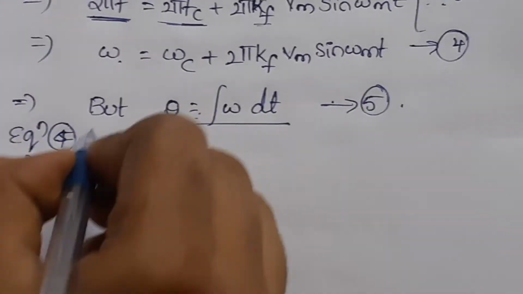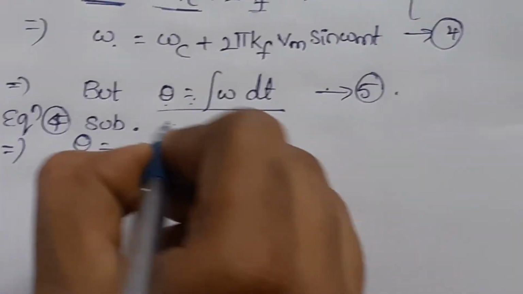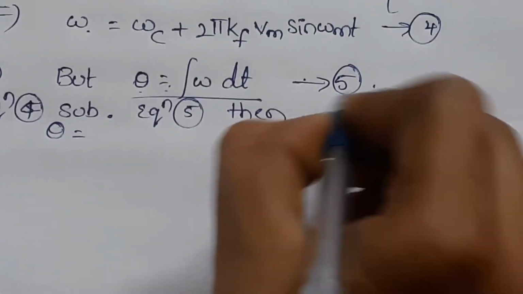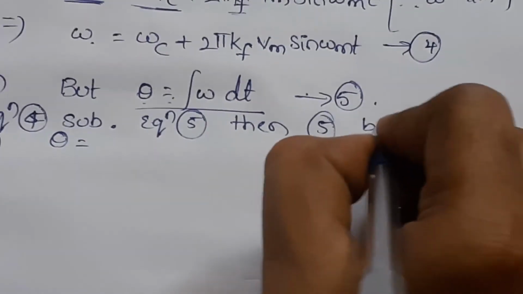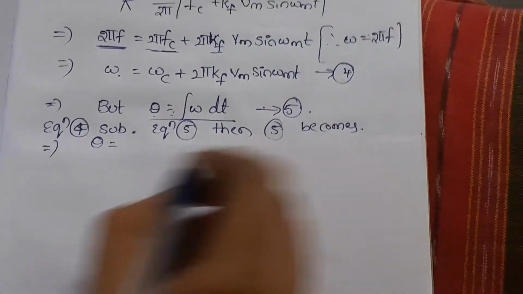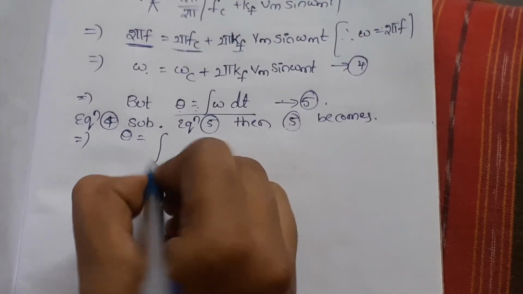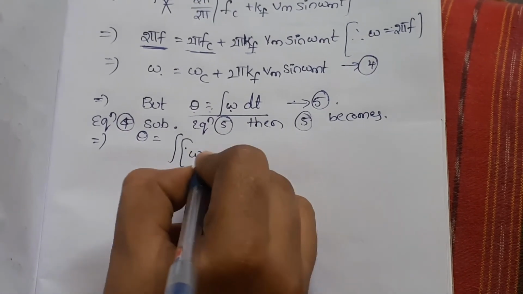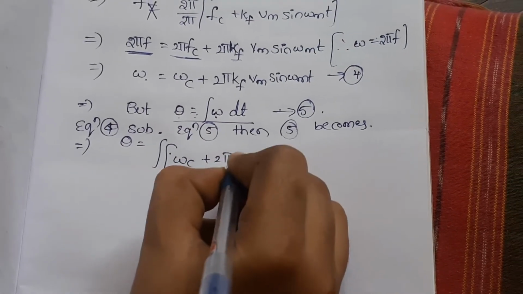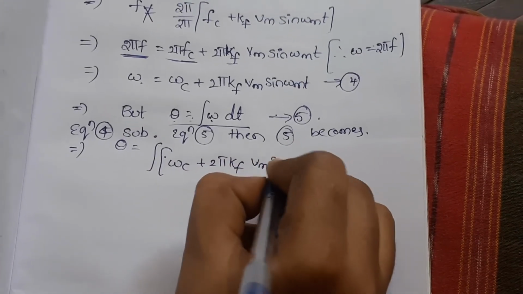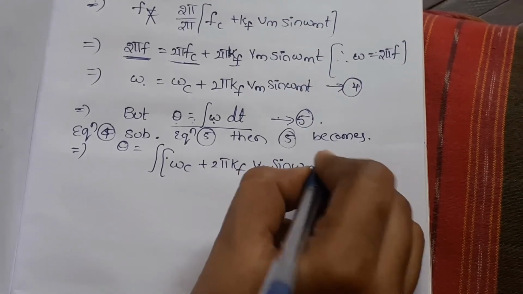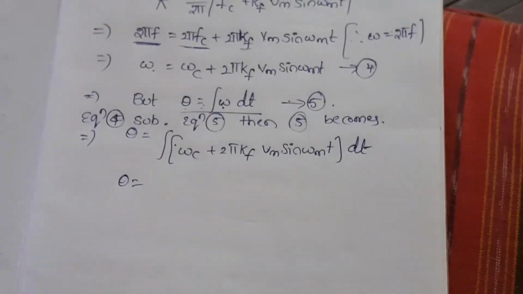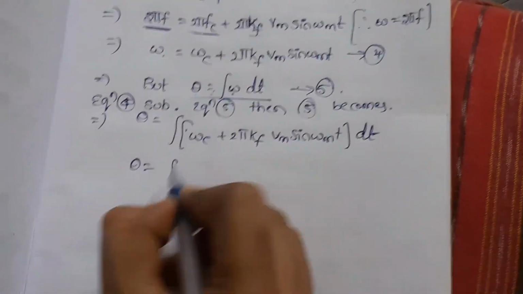Substituting equation 4 in equation 5, theta equals the integral of omega c plus 2 pi kf vm sin omega mt, dt. Okay, now we'll do the integration part here.